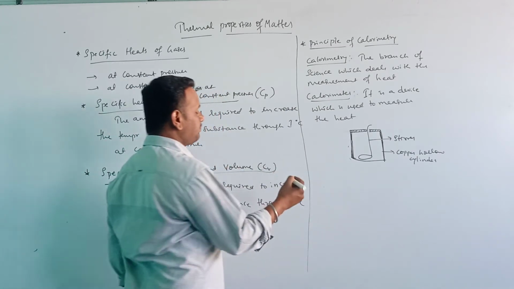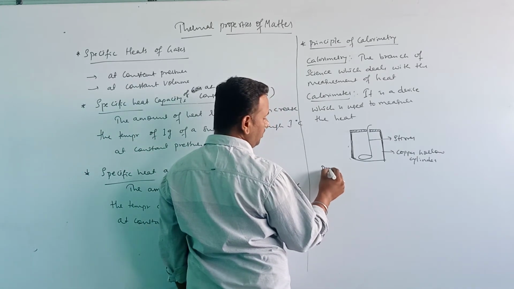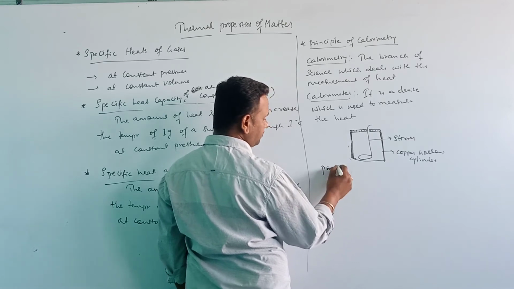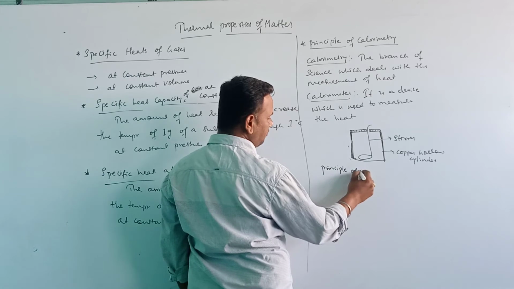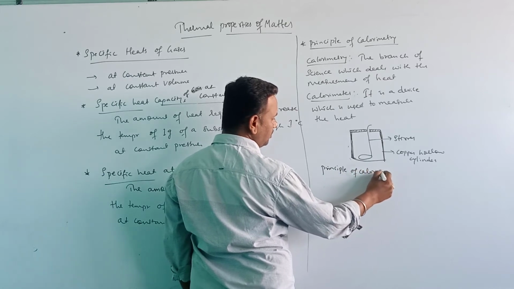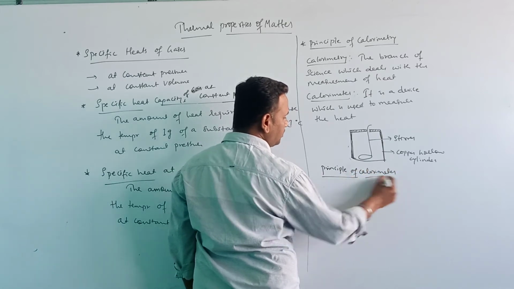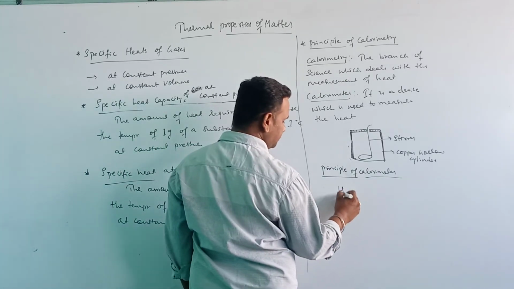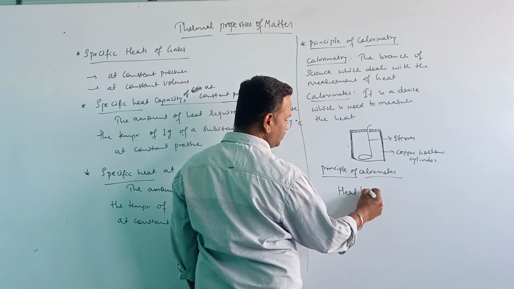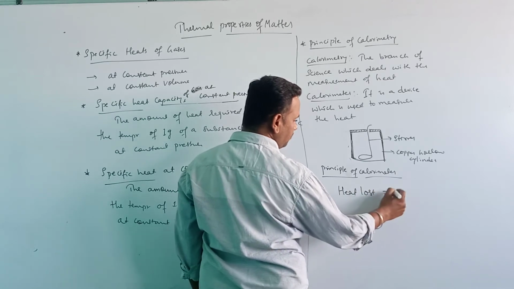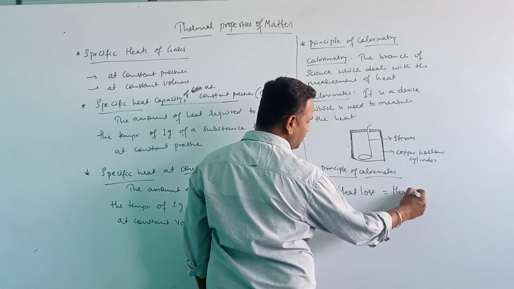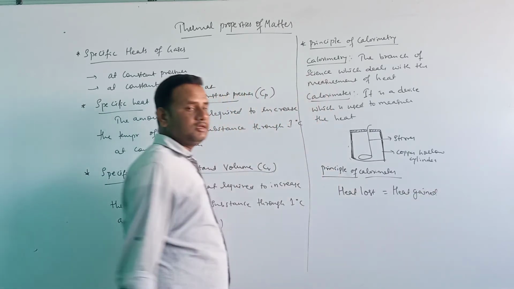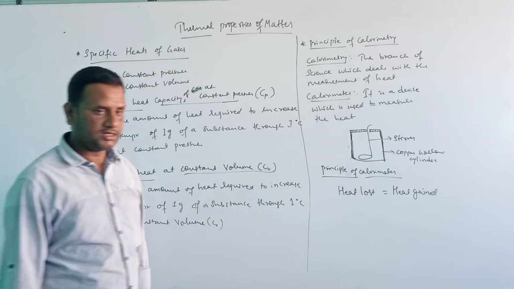Now, what is the principle of the calorimeter? The calorimeter works on the principle that the heat lost is equal to the heat gained.